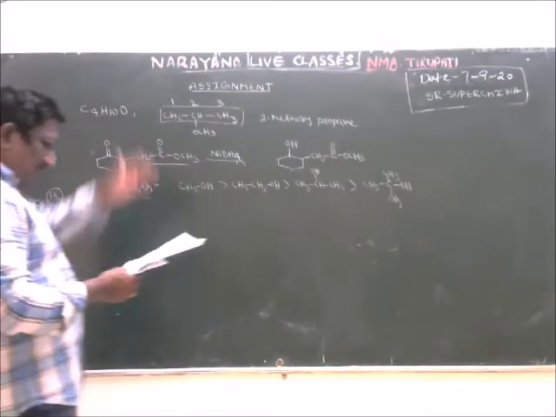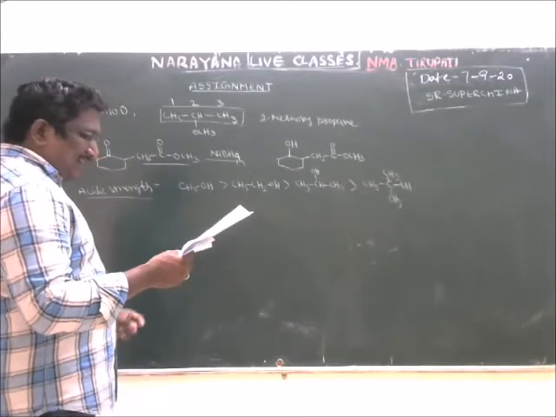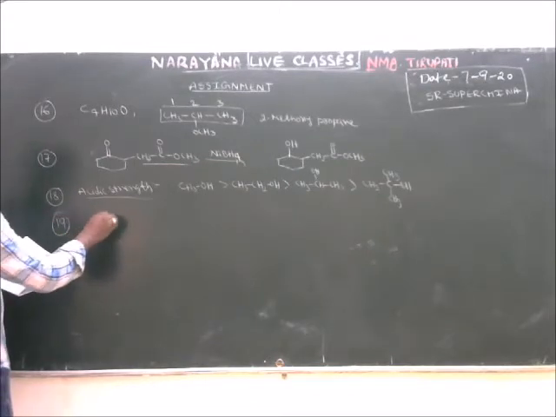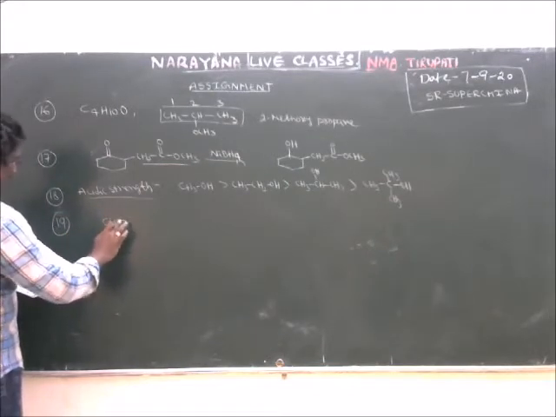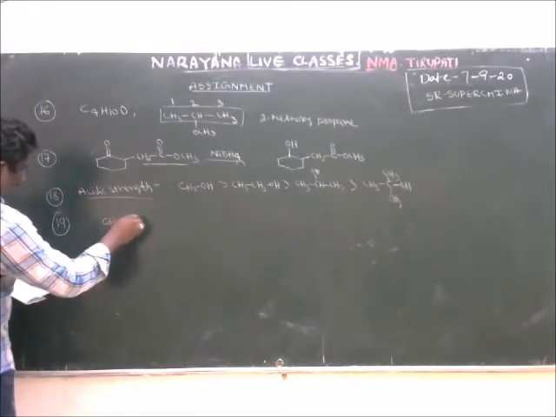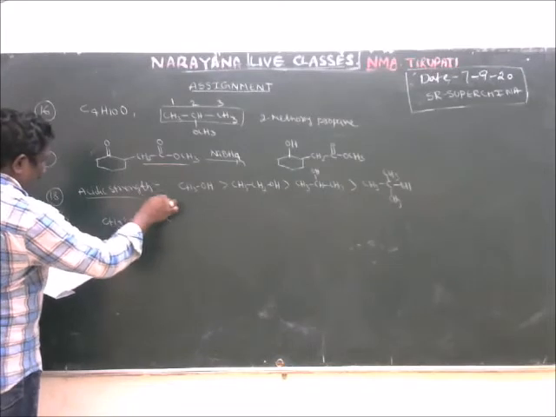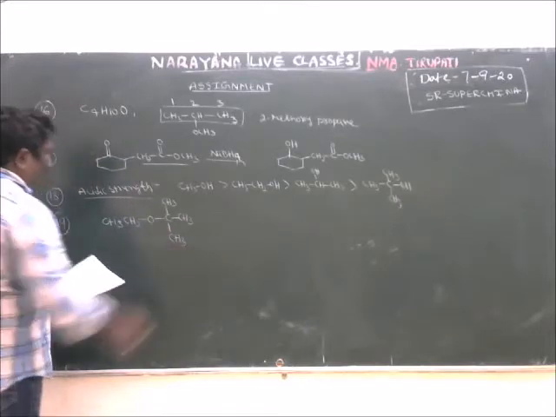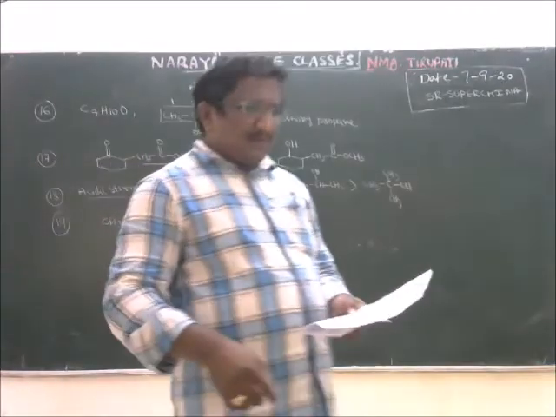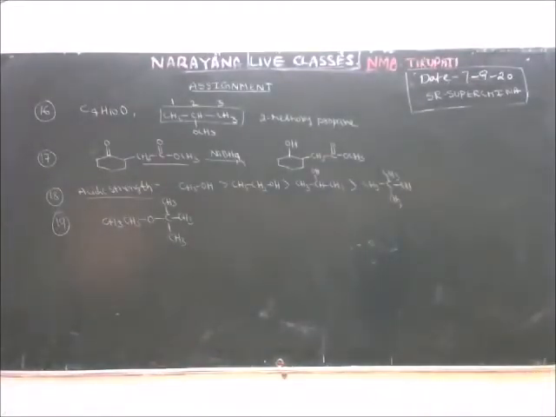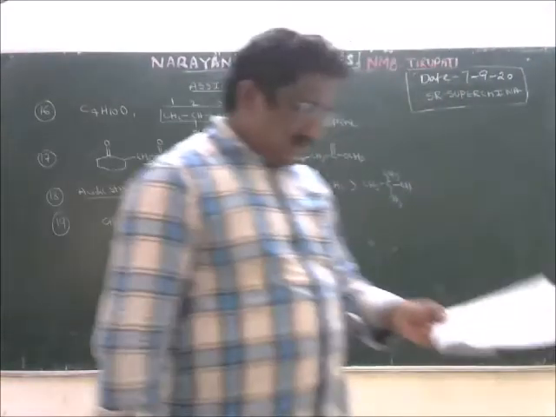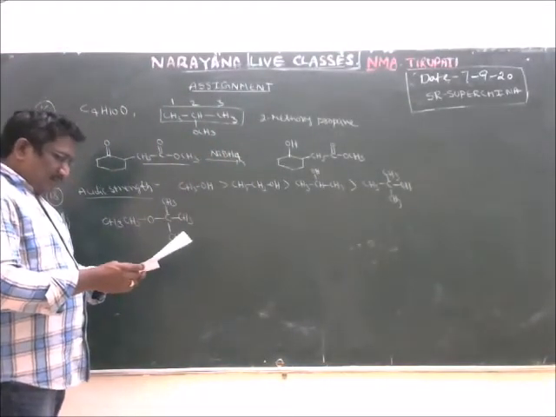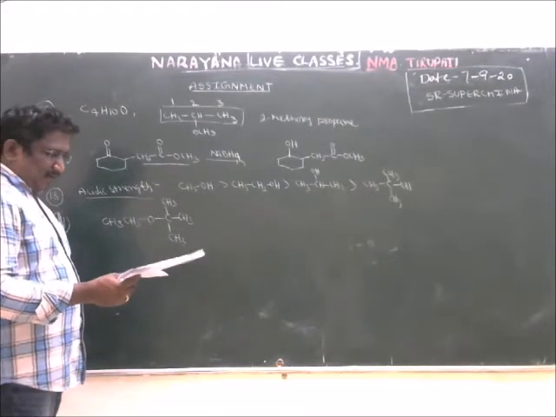Next, 19th question: to prepare ethyl tertiary butyl ether. CH3CH2O is ethyl, and this is the tertiary butyl. To prepare this ethyl tertiary butyl ether, we use Williamson synthesis. The reactants required are as follows.